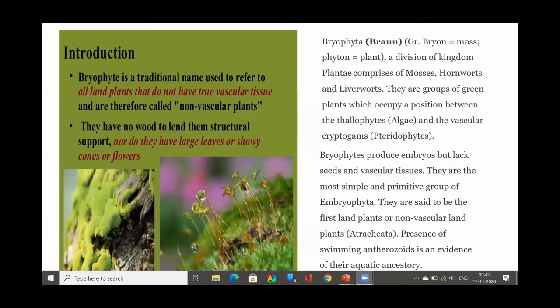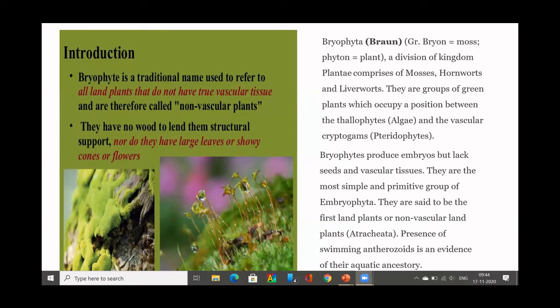In higher bryophytes like Polytrichum and Funaria, the plant body can be differentiated into root-like, stem-like and leaf-like structures. You can't call them root, stem and leaf, but root-like, stem-like, leaf-like structures.